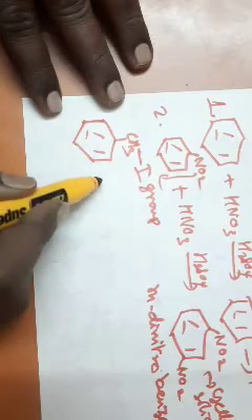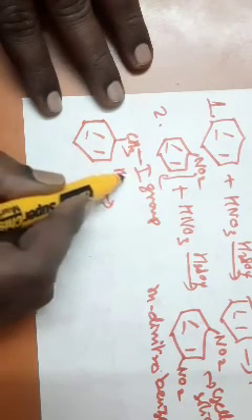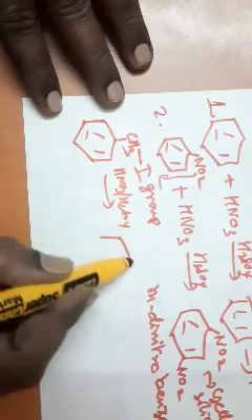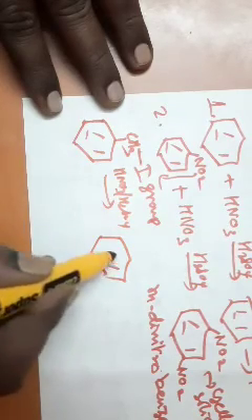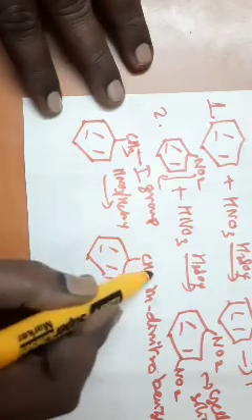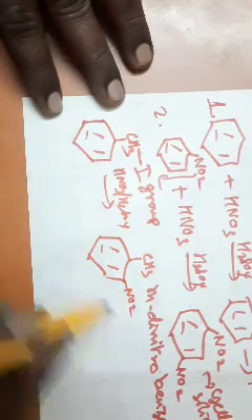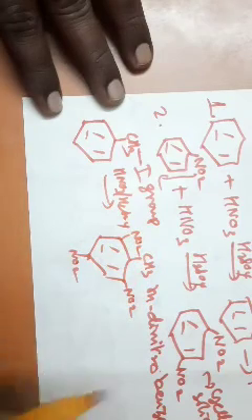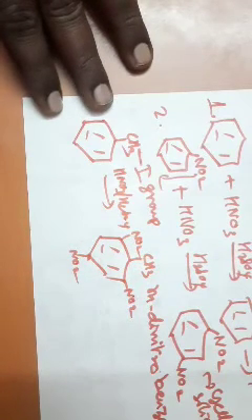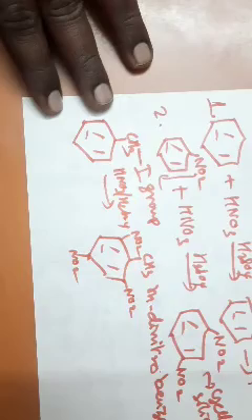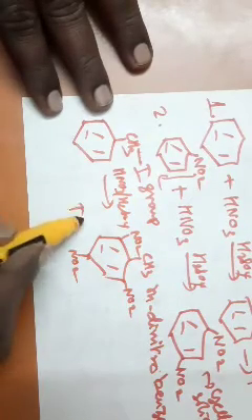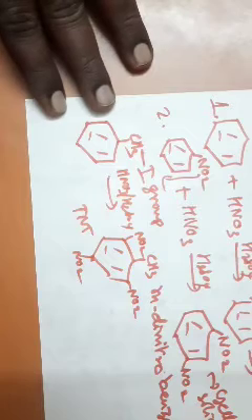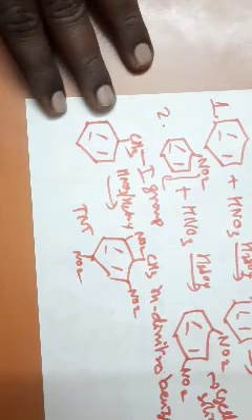Toluene. When this toluene is nitrated with a mixture of concentrated nitric acid and sulfuric acid, you will get trinitrotoluene. Trinitrotoluene, TNT, is used as an explosive material. I put a similar question.